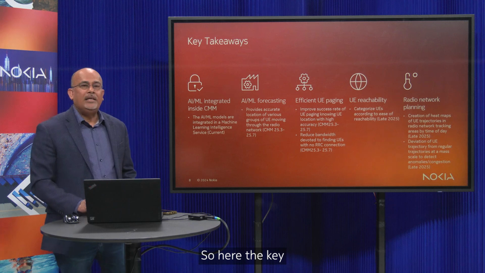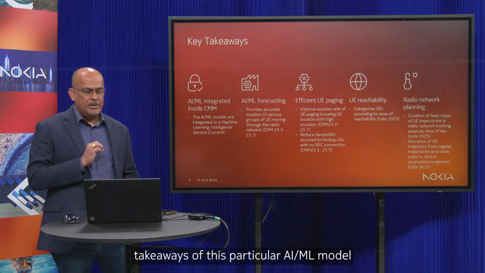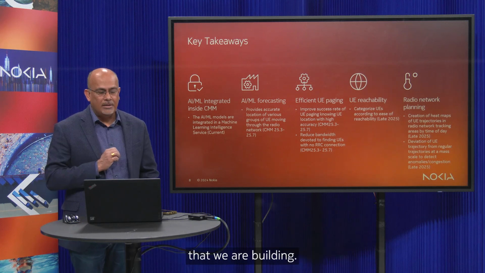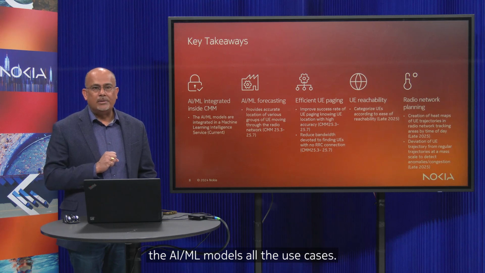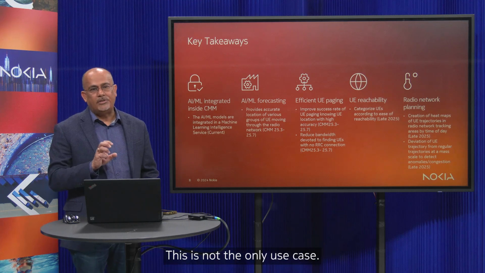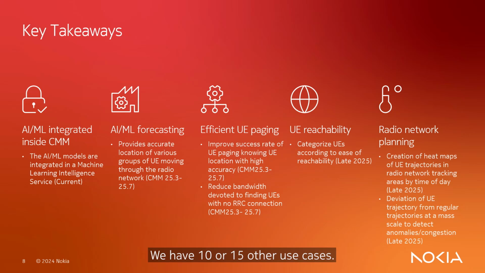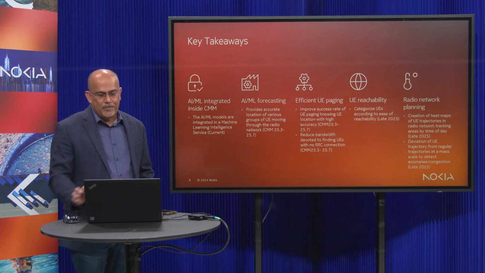So here are the key takeaways of this particular AI/ML model that we are building. First takeaway is the AI/ML models, all the use cases, this is not the only use case, we have 10, 15 other use cases. They are all integrated in a machine learning service inside the CMM, the Cloud Mobility Manager, be it MME or AMF.